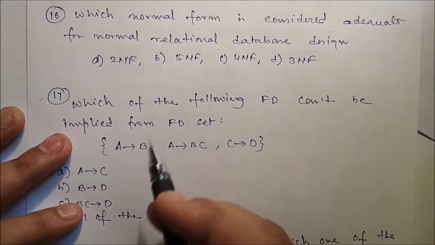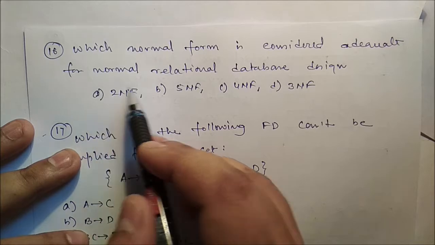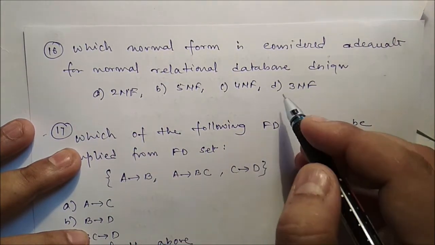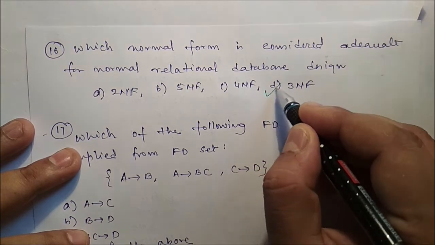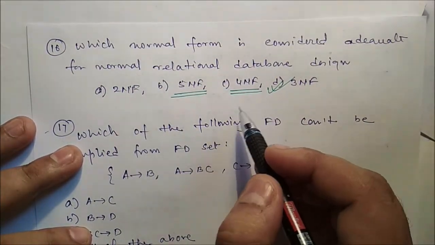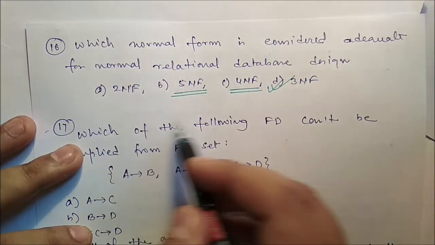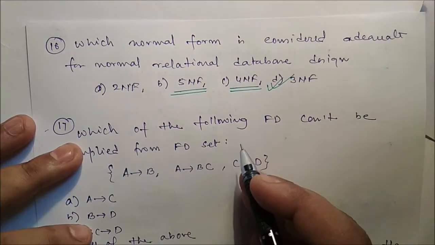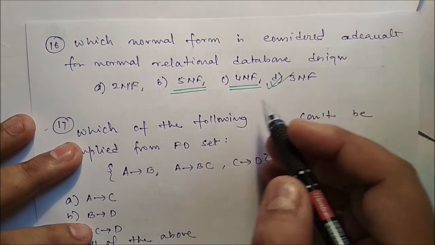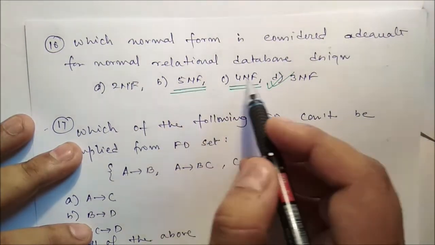Next question, which normal form is considered adequate for normal relational database design? So definitely we should go up to 3NF, because 5NF and 4NF are mostly theoretical, not practical. Generally BCNF is there, but here the option BCNF is not there. So generally we think about up to BCNF. You should not consider 4NF and 5NF, because these two are theoretical.